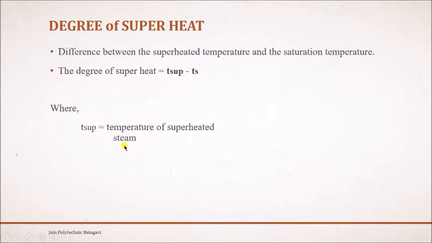Clear? That is, the temperature of the superheated steam minus Ts, the saturation temperature at a given pressure. The saturation or boiling temperature is 100 degrees Celsius for water at a pressure of 1 bar. If the pressure increases, the temperature also increases, so you will get a different value for the degree of superheat.